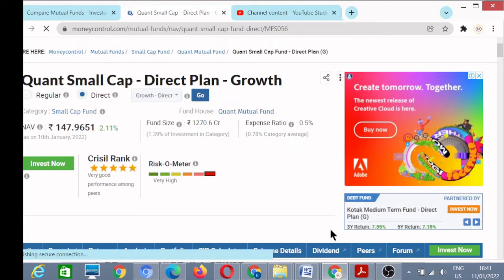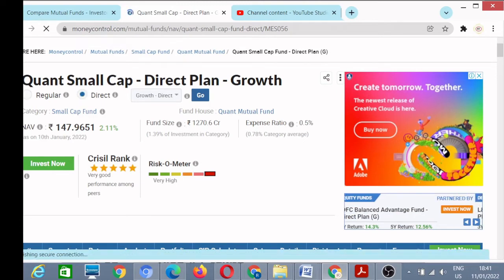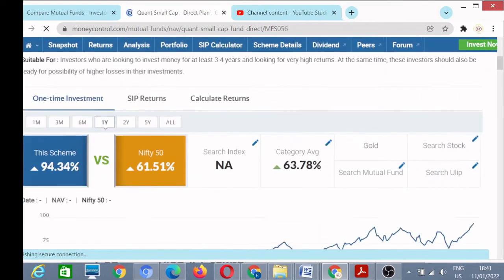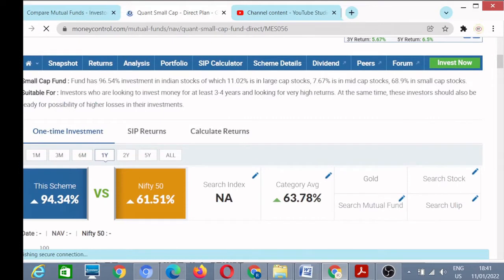This is Quant Small Cap Fund, Tech Plan Growth. First of all, we will compare its performance with Nifty 50. In Moneycontrol, you can find this. So this is the performance of the fund in comparison to Nifty 50.